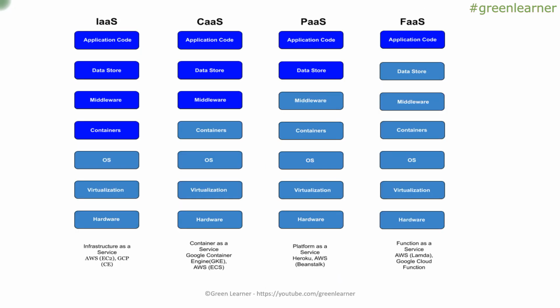So let's understand this diagram that we have. The first one here is IaaS, which is infrastructure as a service, and then we have CaaS, which is container as a service. Then we have PaaS, platform as a service. Then at last we have FaaS, function as a service. If you see this stack from bottom to top, at the bottom we have hardware, then virtualization, then the operating system, then containers.